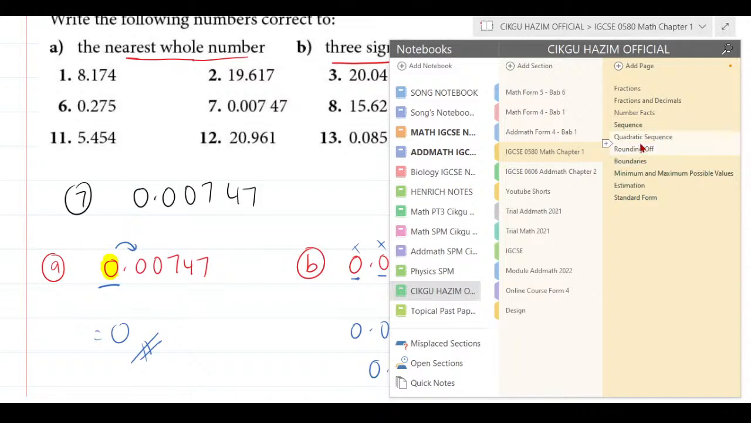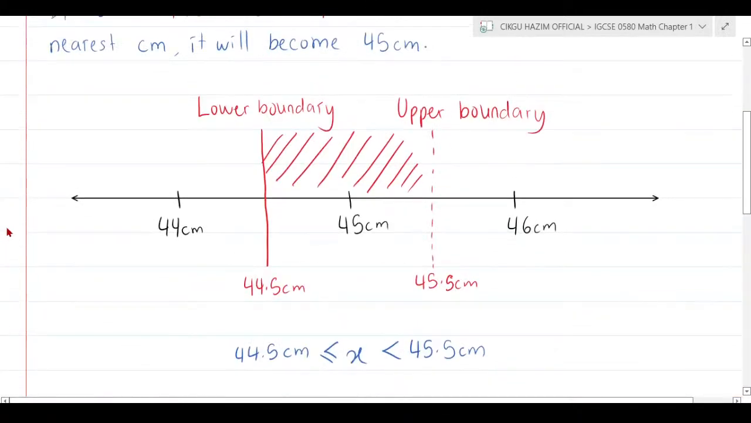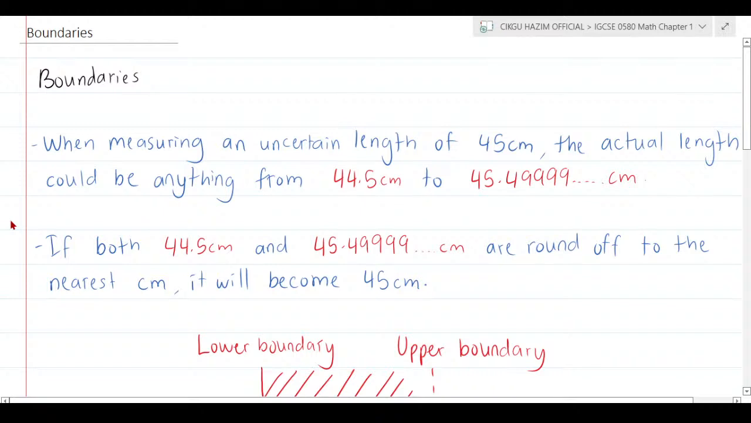I hope that rounding off is okay. Now we'll talk about boundaries. Oh, these boundaries here. Not all students remember about these things. Please remember boundaries.